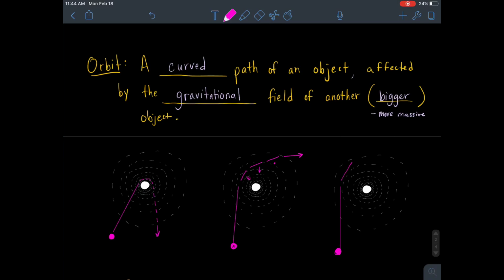You can see that the amount of gravity would be less, as we learned in our gravity page. So it might just be altered by a little bit. But regardless, gravity is going to affect things depending on how close it comes, because gravity increases as you get closer to that mass, and the force of gravity decreases as you get further from the mass. That's what we learned in our gravity page. So you can now see how orbits can be different depending on the mass of the object, the gravity fields, and the distance at which it interacts.